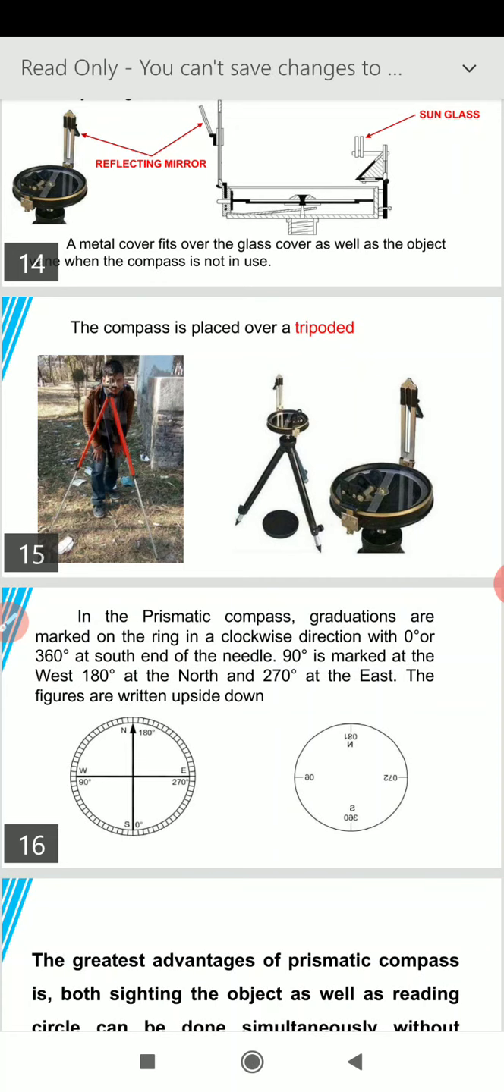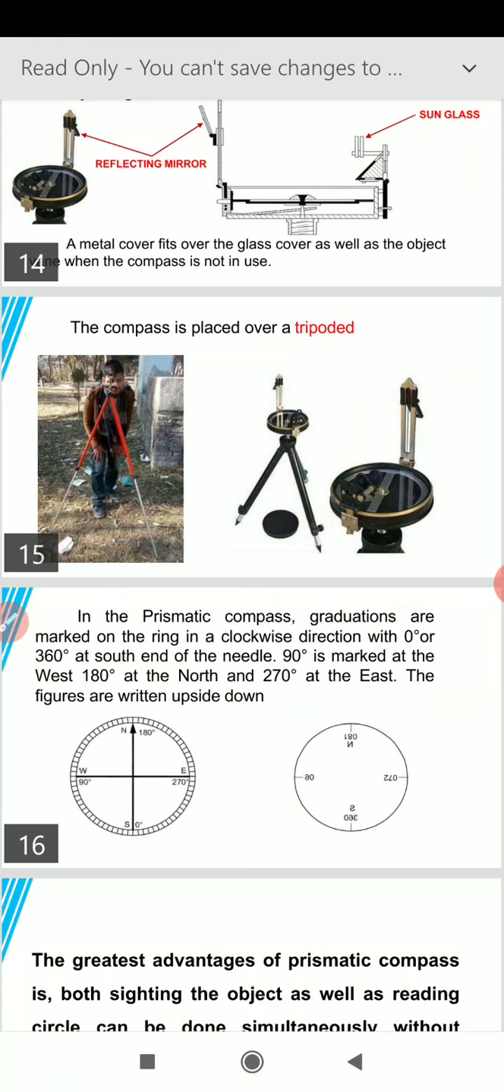So the last line is to be focused. The figures are written upside down. So that's the one thing also where the prism comes into help, and it makes the picture erected in front of the eye and makes it clear while reading.